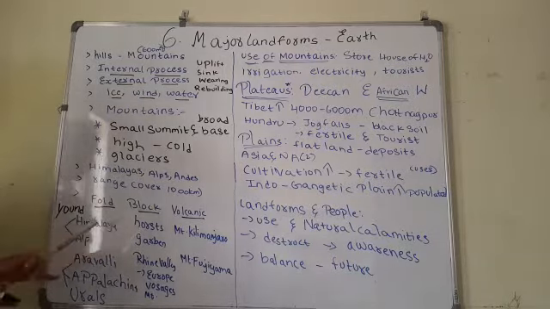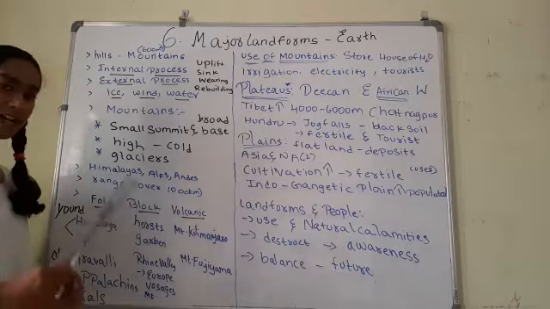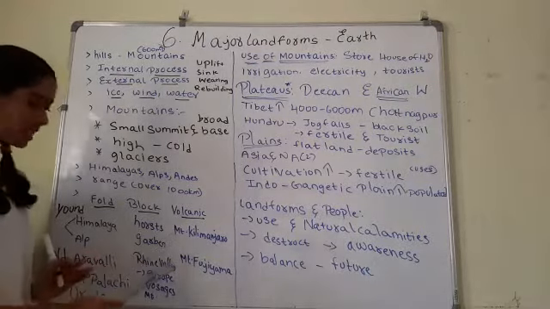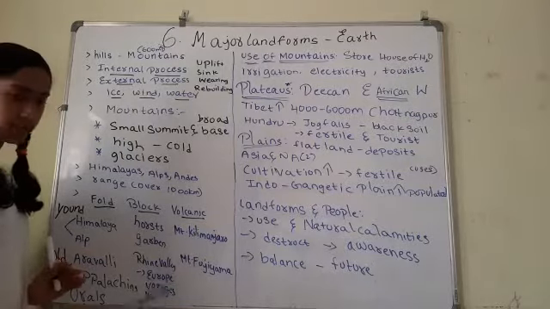Now block mountains. Block mountains happen due to the process of upliftment and sinking. When the land is uplifted, that part is called horst, and when it sinks, that is called graben. An example of block mountains is the Rhine Valley and the Vosges mountain in Europe.